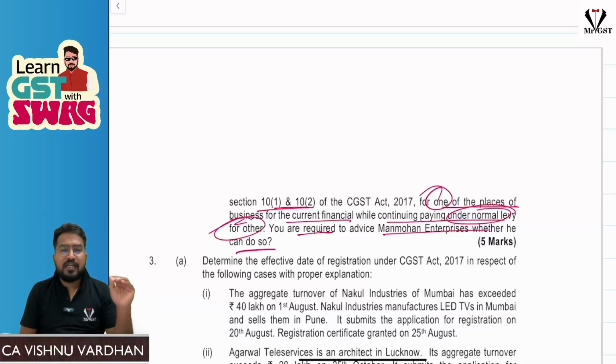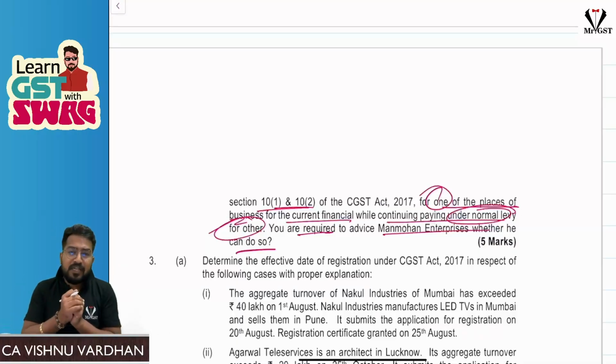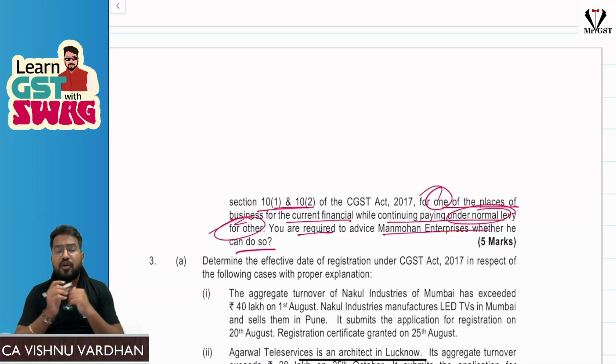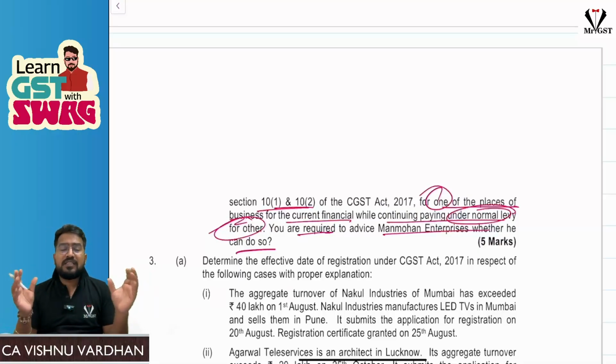We will start the answer like: as per the proviso below section 10 subsection 2 of CGST Act 2017, when a person has multiple registrations and is opting for composition scheme, if any of the branches are ineligible for composition scheme or any of the branches doesn't opt for composition scheme, then all the other branches shall become ineligible for composition scheme benefit.